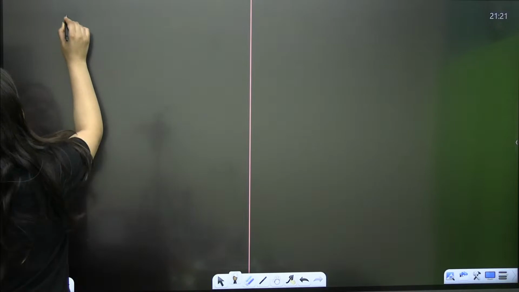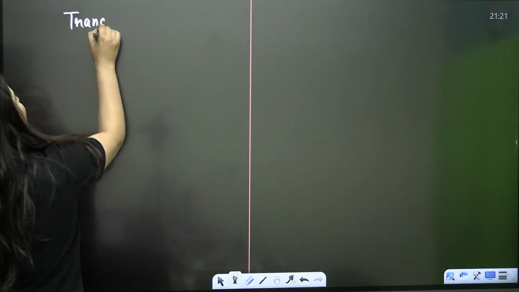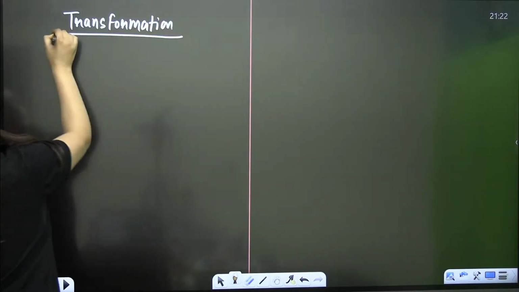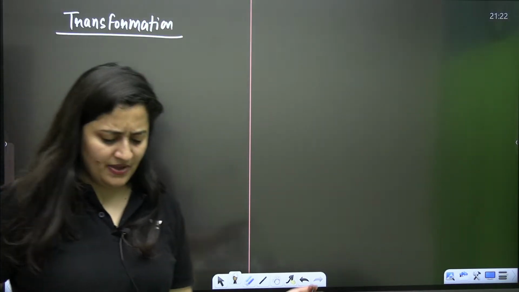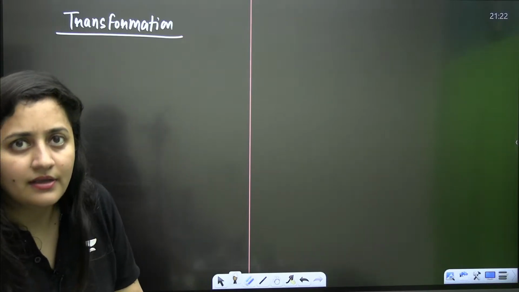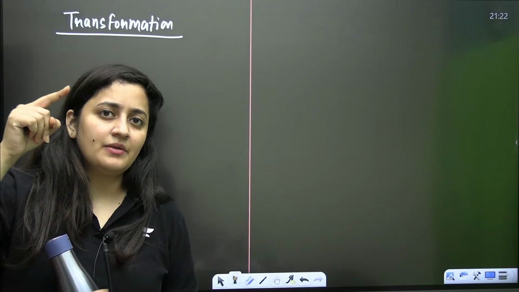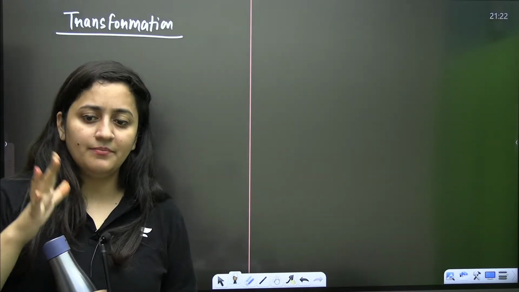I've used the word transformation. So you know that this transformation word is also related with Griffith's experiment, or Hershey and Chase. Hershey and Chase experiment is basically the transduction experiment, the blending experiment.